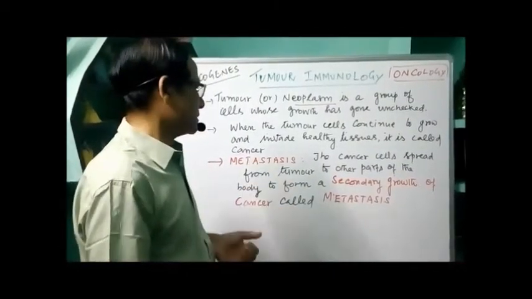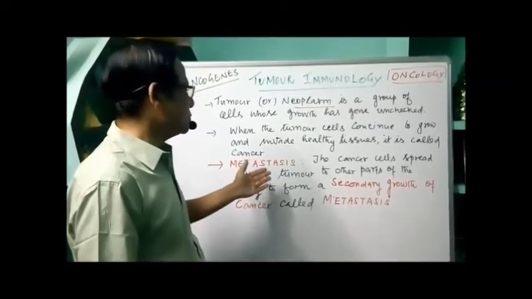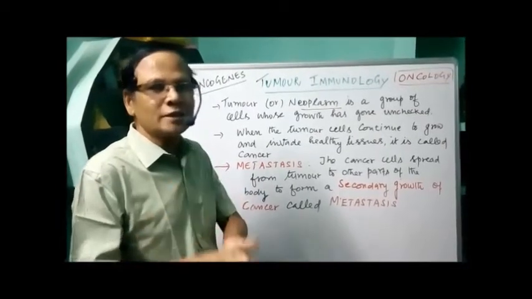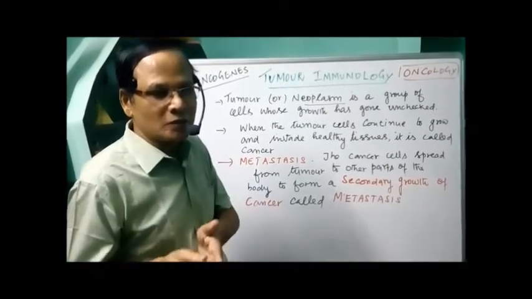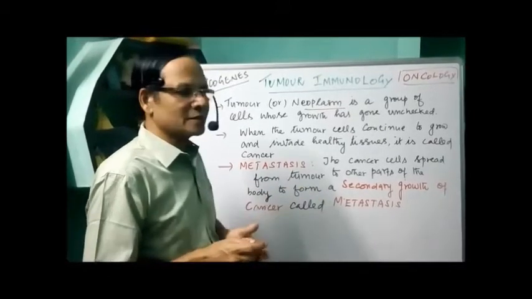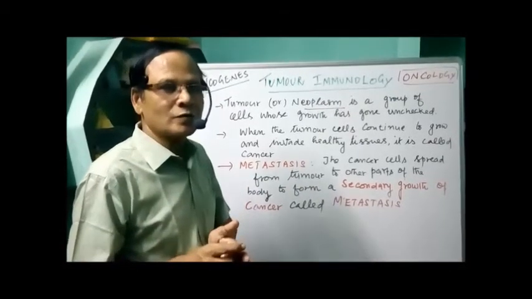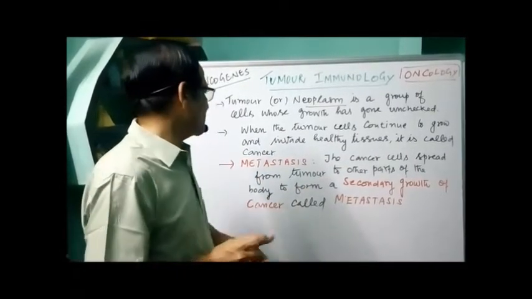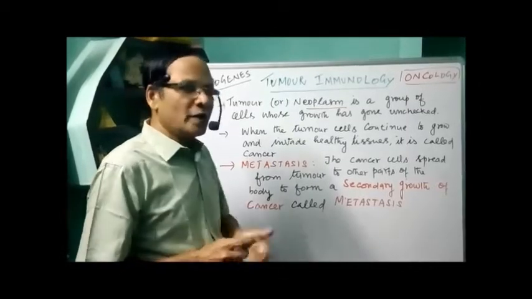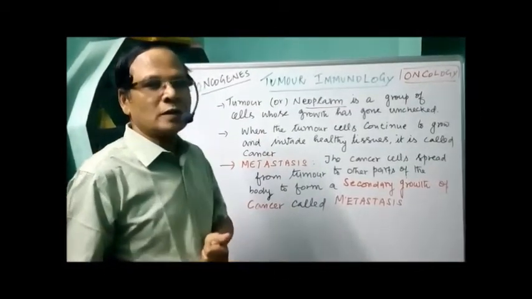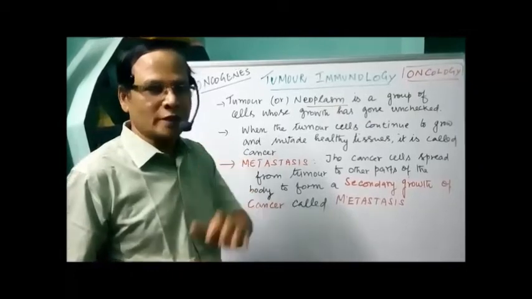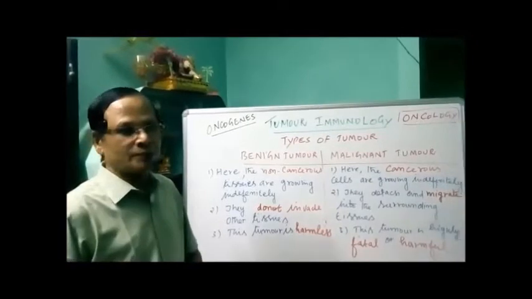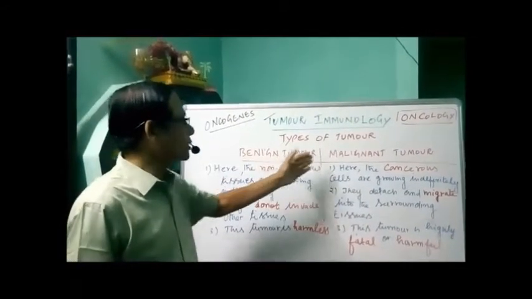What is metastasis? The cancer cells spread from the tumor to other parts of the body and produce secondary growth of cancer. Such secondary growth of cancer is called metastasis. The secondary growth is always away from the primary cancerous tissue of origin. Based on the characteristics, we can classify tumors into two different types.